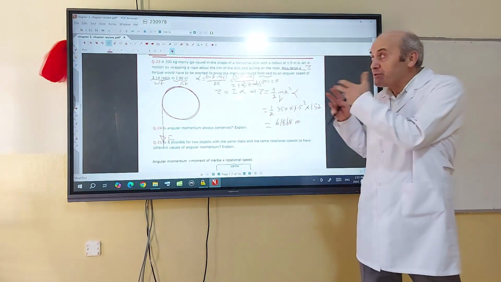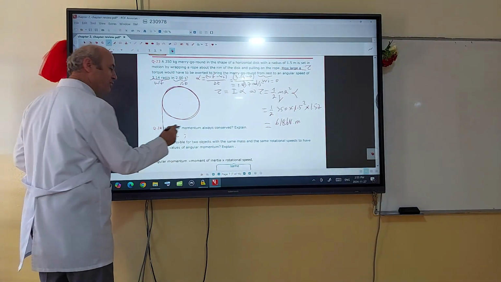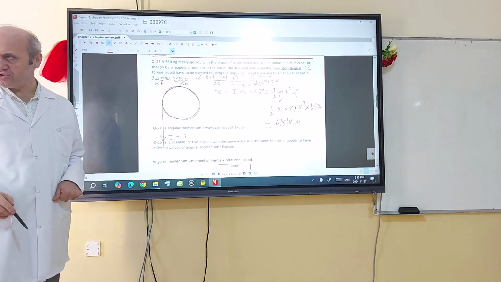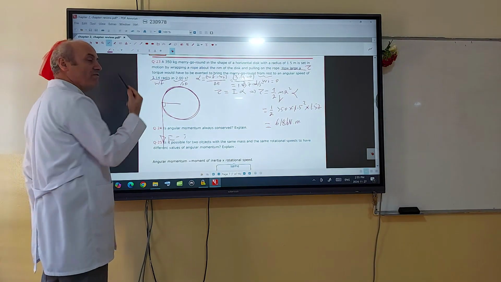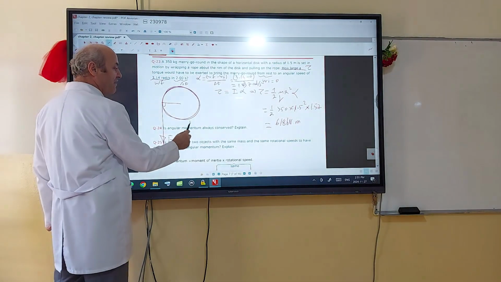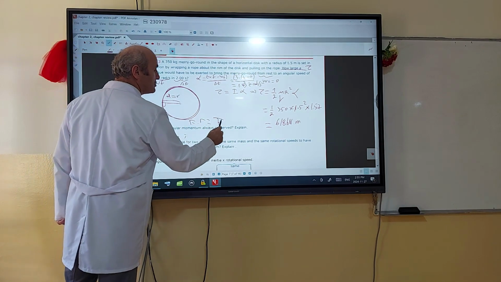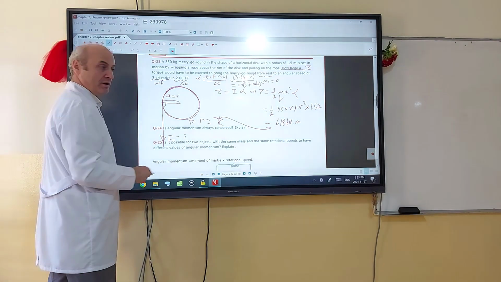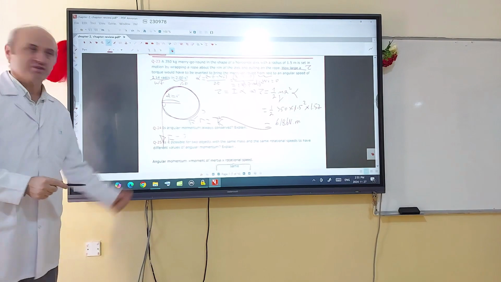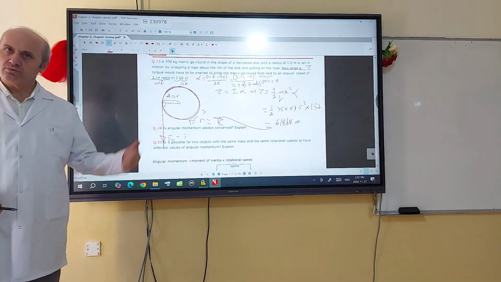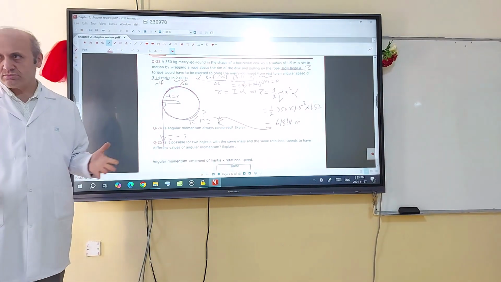Now maybe they can take this question further. What if we calculate the force applied tangentially? I am going to use the torque equation, this time the definition of torque. What was it? F times distance, which is equal to the radius, is equal to torque. This torque we are going to write in here, and R is going to be written in here. We can find how much force is applied tangentially. Yeah, this can be asked as an extra.